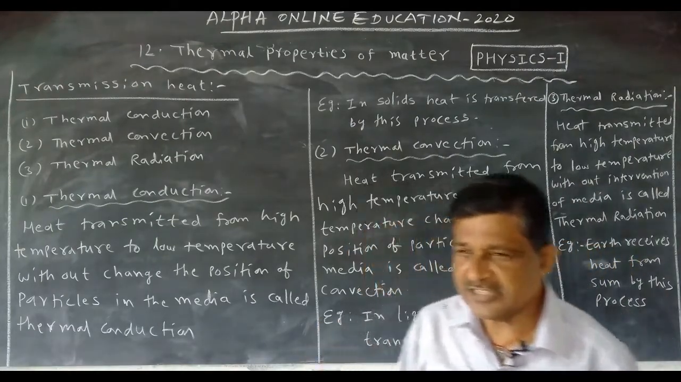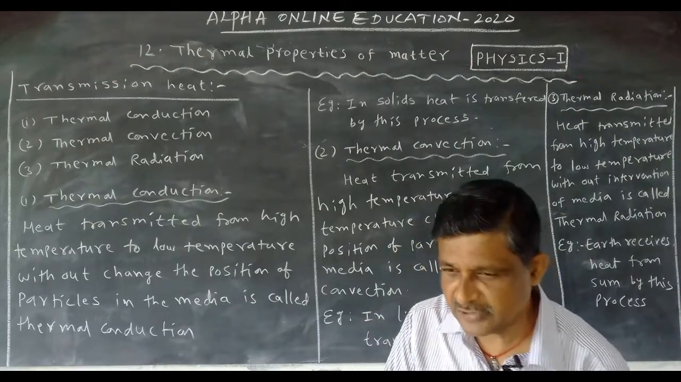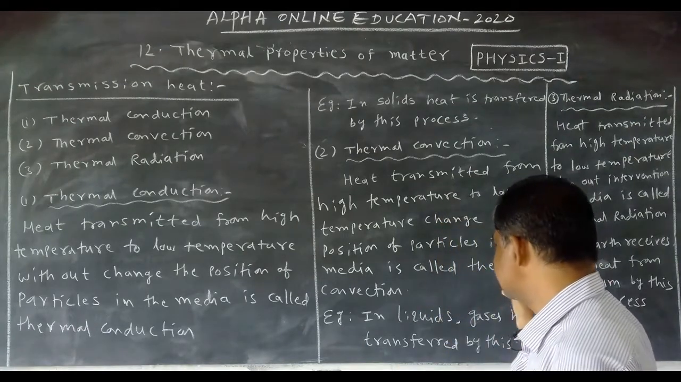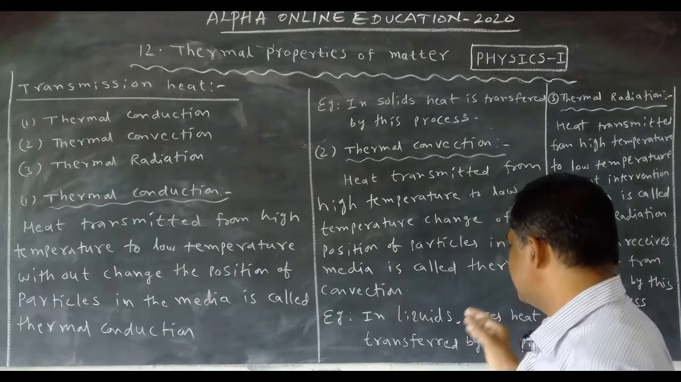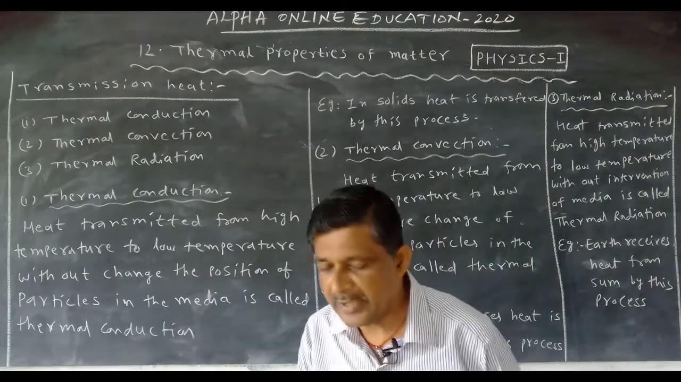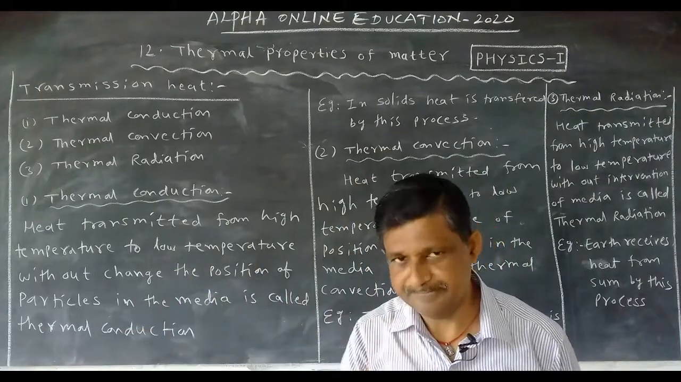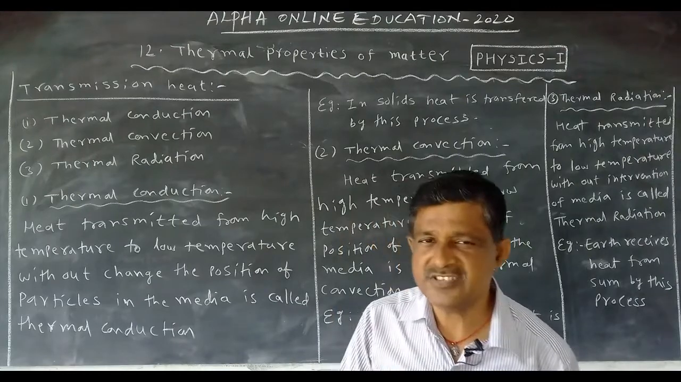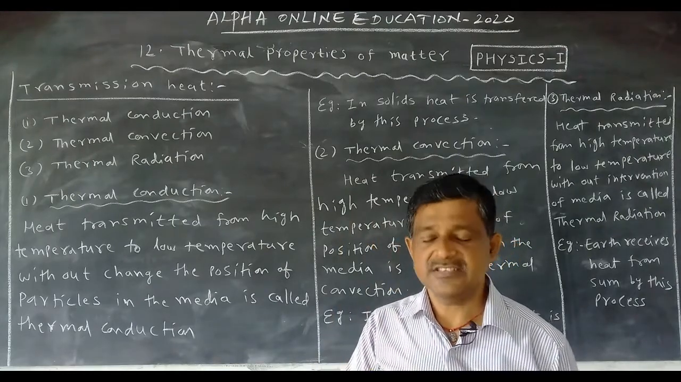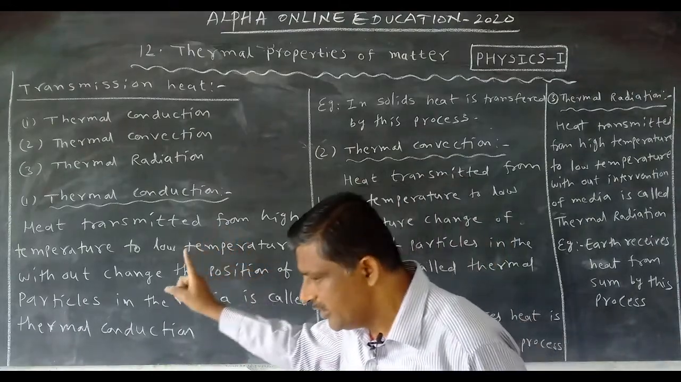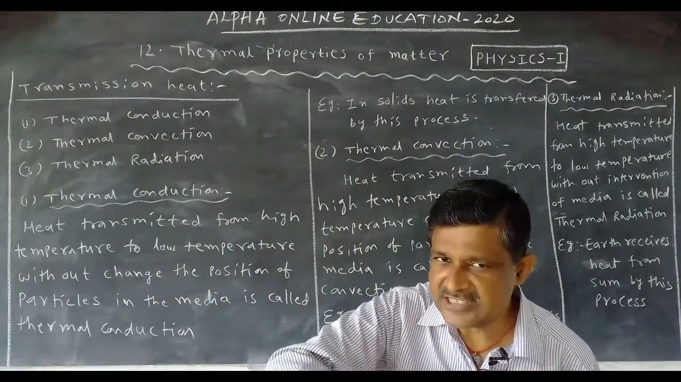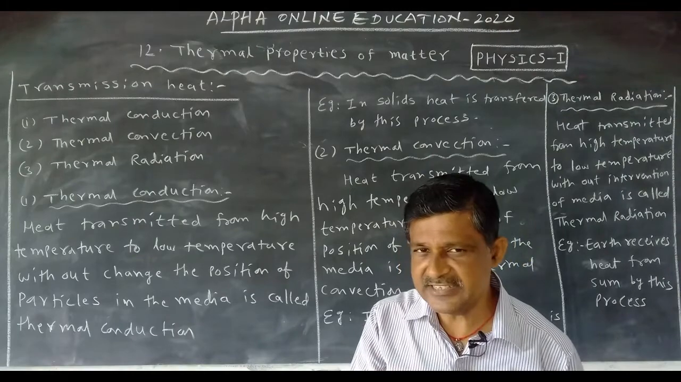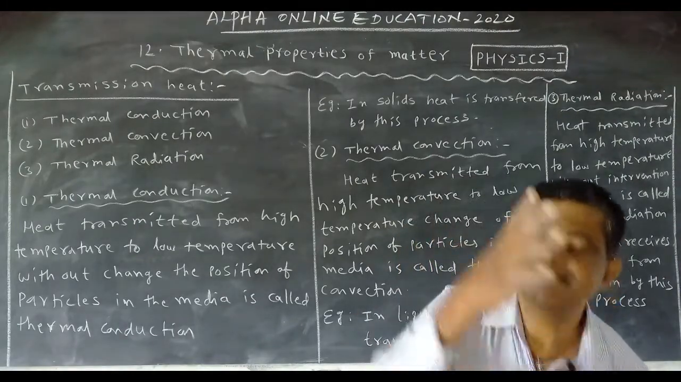Now, what is convection? Heat is transferred from high temperature to low temperature by change of position of particles in the media, called thermal convection. Means in convection, particles change their position. In that way it is transferred. This process occurs in which substances? Solids, liquids and gases. In solids, particles do not change their position; it is conduction. In liquids and gases, particles change their position. That's why it is called convection.